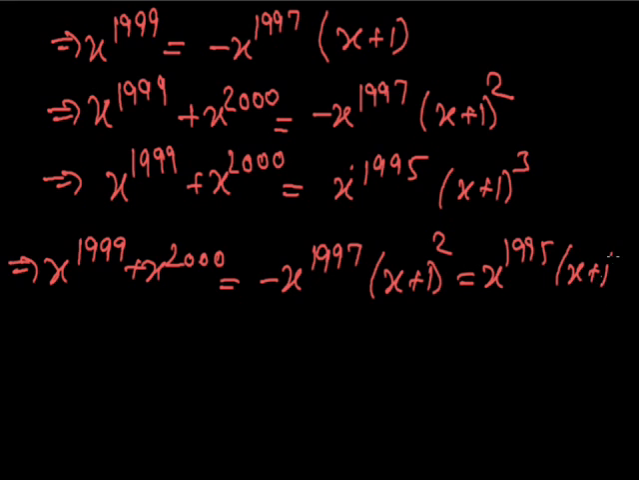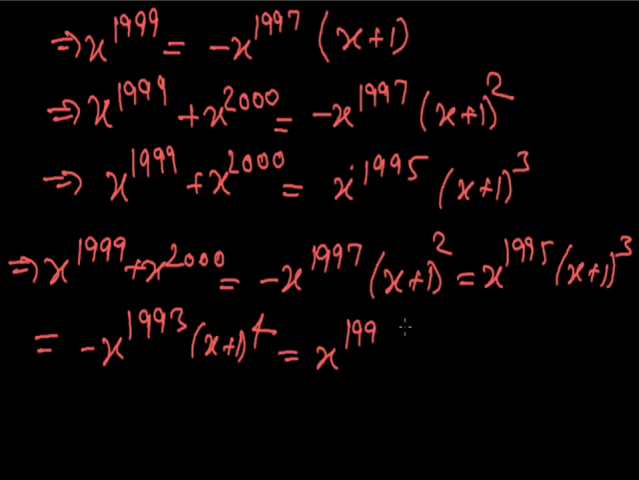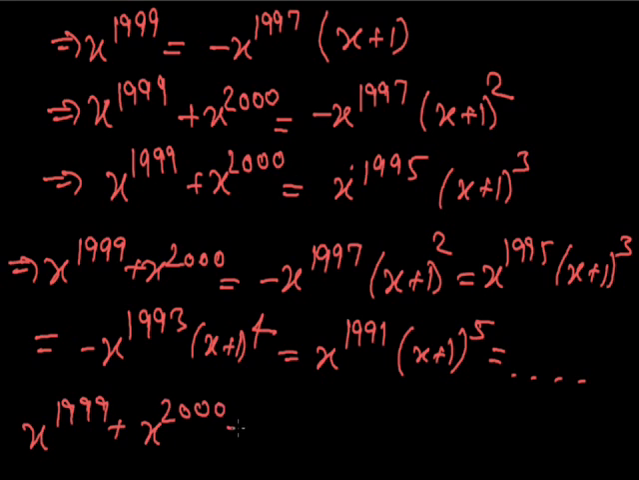Also further we can say that it is equal to minus x raised to power 1993 into x plus 1 raised to power 4 is equal to x raised to power 1991 into x plus 1 raised to power 4, and so on, till we get x raised to power 1999 plus x raised to power 2000 is equal to x raised to power 999 into x plus 1 raised to power 999, that is equal to x into x plus 1 whole raised to power 999.